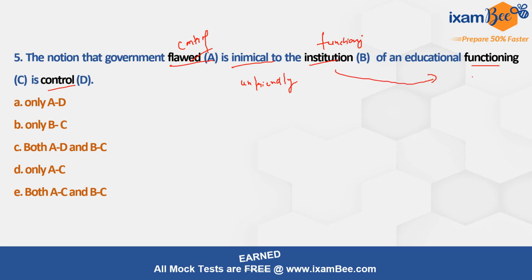So this will go here, institution, is flawed. Now it makes some sense. The notion that government control is inimical to the functioning of an educational institution is flawed.